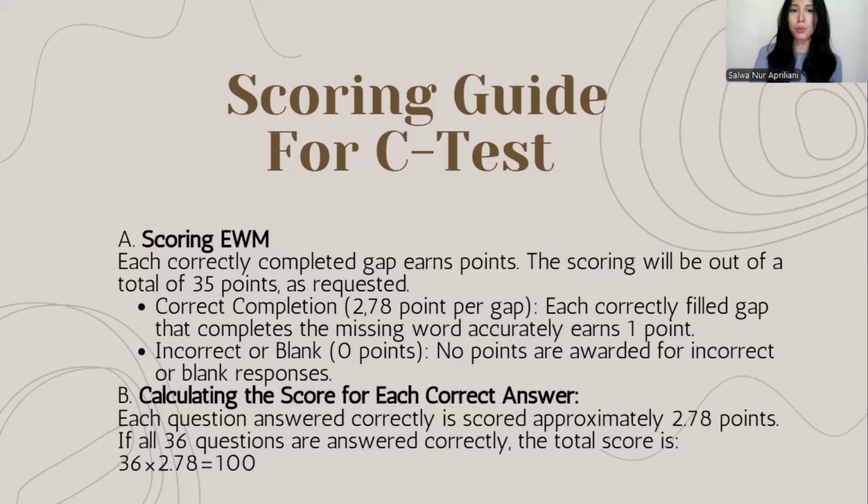A correctly completed item gets points, an error gets none. The scoring will be out of a total of 35 points as required. There are two categories, correct completion and incorrect or blank. The next is calculating the score for each correct answer. If all 35 questions are correct, the participant gets a perfect score of 100 points.